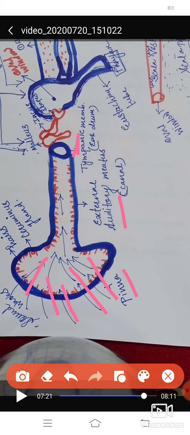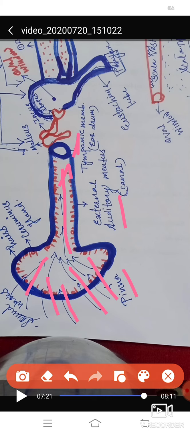There is the tympanic membrane. After passing through the auditory meatus, the sound reaches the tympanic membrane, and the eardrum vibrates due to the force of the sound waves. As I have told you before, the tympanic membrane or eardrum is just like a curtain. It is a very thin structure.